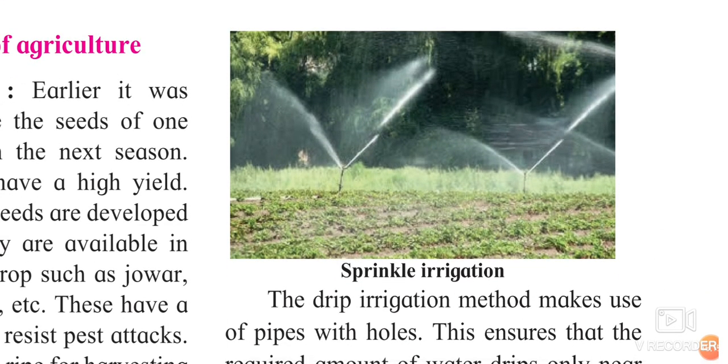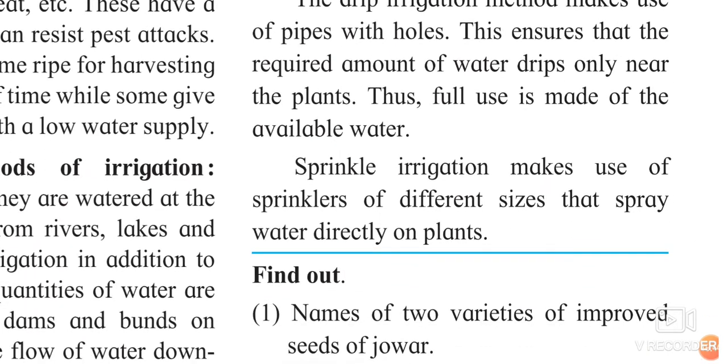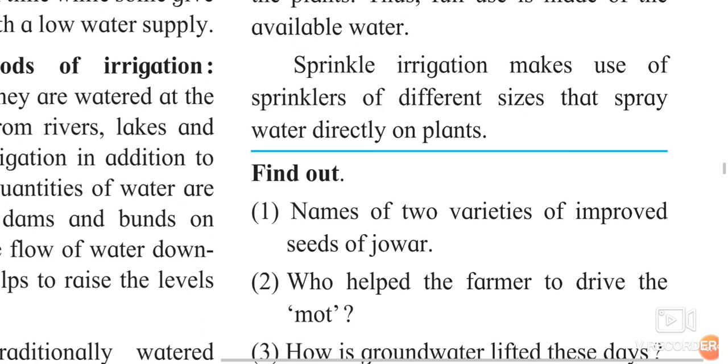You can see over here in the middle of the particular field they have kept one small sprinkler, and it is getting water from the main water source, and when they are turning it on, the sprinkler is rotating, and when it is rotating water is coming out and it is getting spread everywhere. So all the plants or all the crops which are present will be covered with this sprinkler water. Sprinkler irrigation makes use of sprinklers of different sizes that spray water directly on the plants.